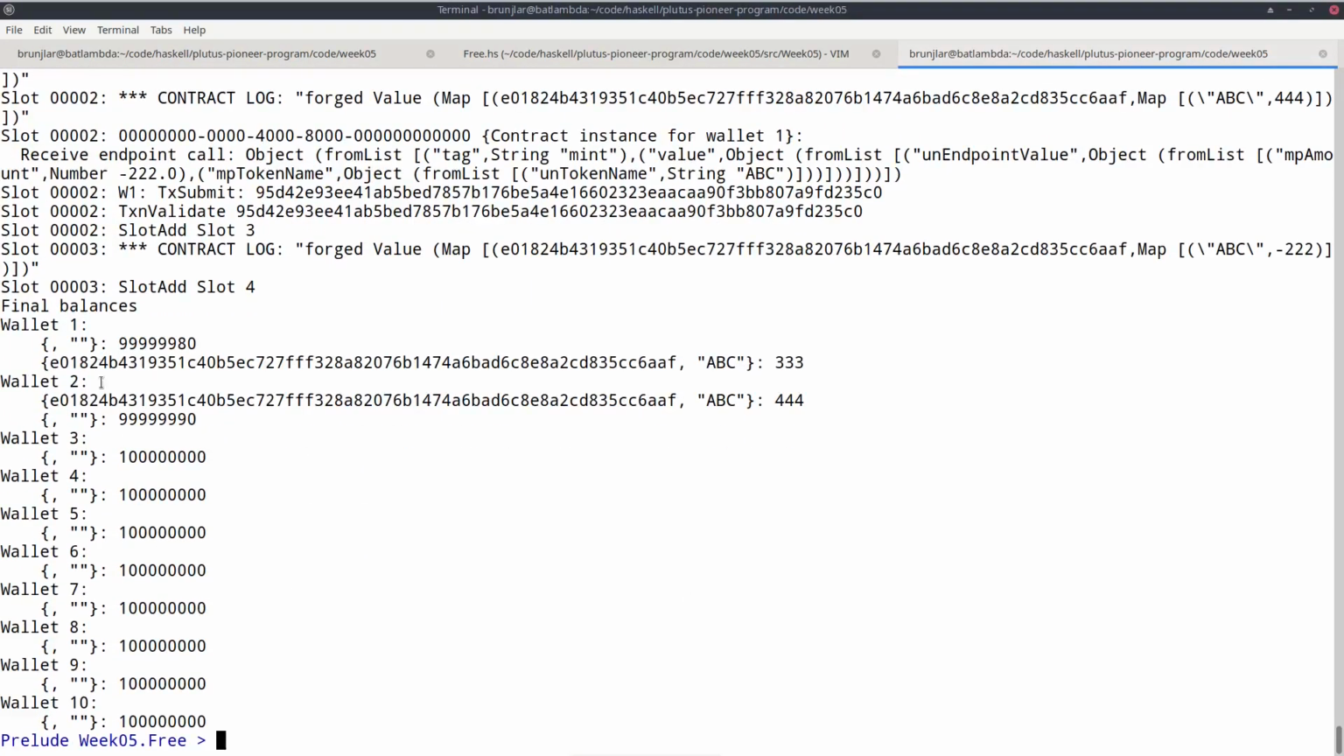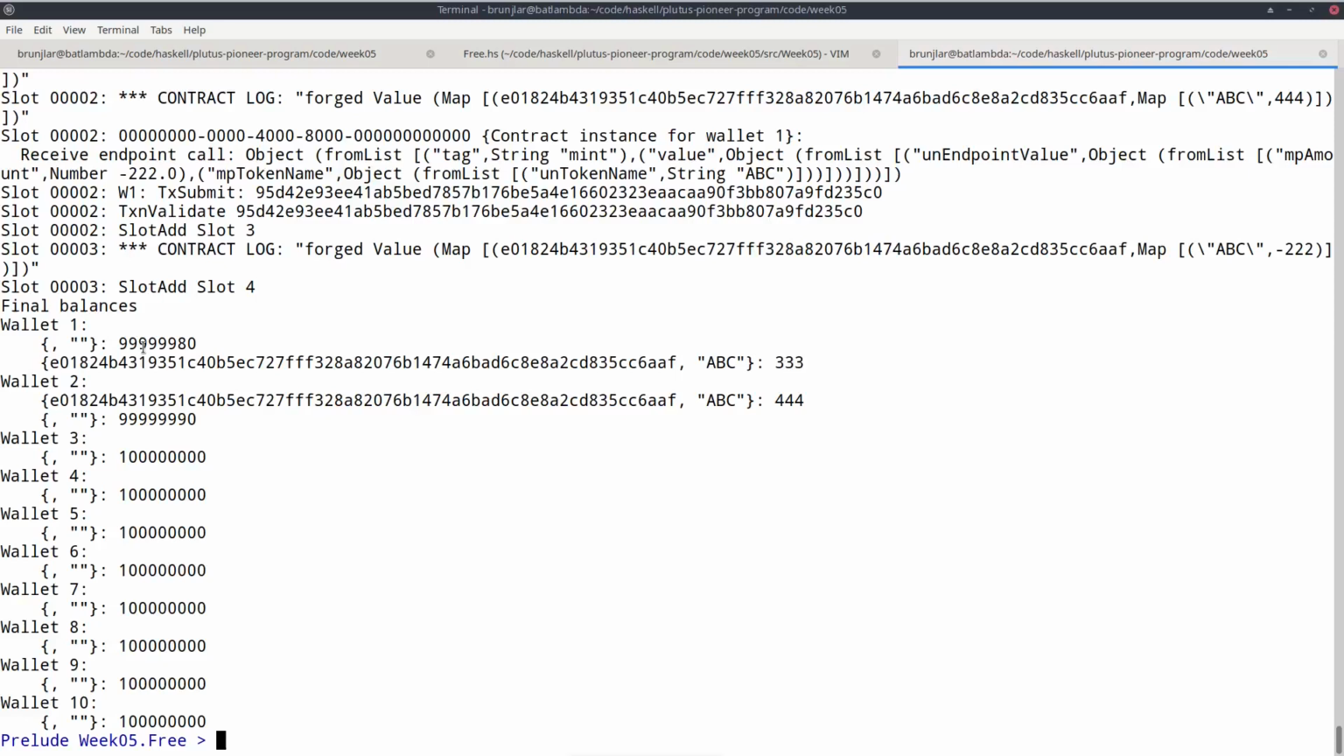And we see the final balances. So we see that wallet 1 has so many Lovelace left, and here, this is in this flattened display, so this is currency symbol and token name. So in the case of Lovelace, it's empty string, and here we have our currency symbol again and our token name ABC. So wallet 1 has 333 and wallet 2 has 444 and has 10 Lovelace more because wallet 2 only did one minting transaction, only had to pay transaction fees once, whereas wallet 1 had 2 transactions and had to pay fee twice.